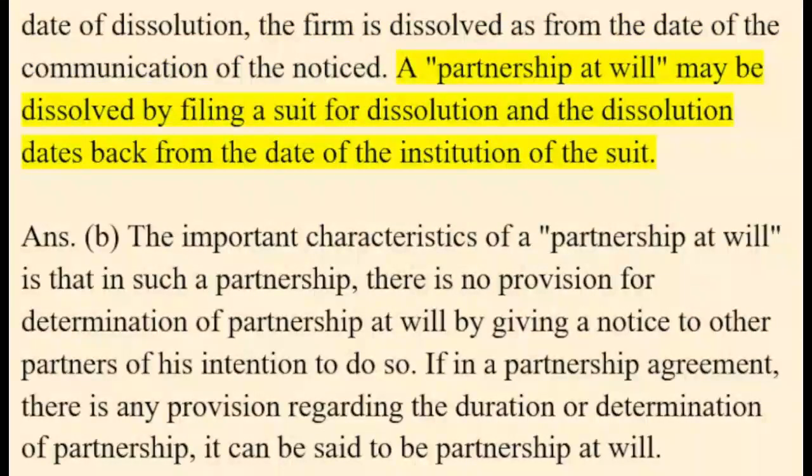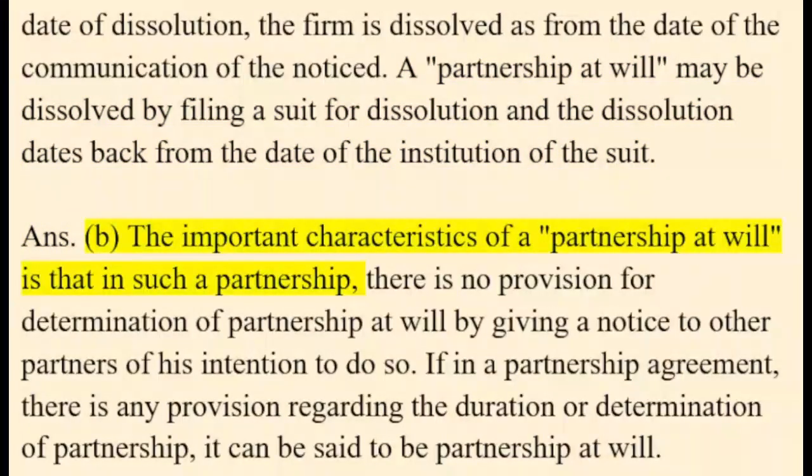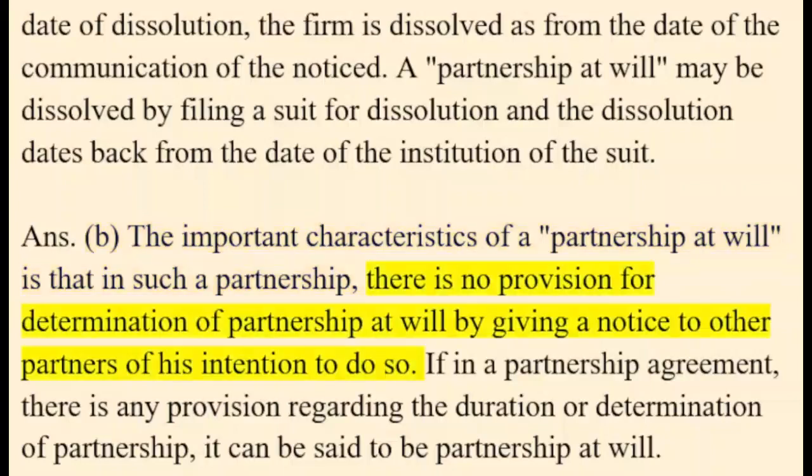A partnership at will may be dissolved by filing a suit for dissolution, and the dissolution dates back from the date of the institution of the suit. Ans. B. The important characteristic of a partnership at will is that in such a partnership, there is no provision for determination of the partnership, and any partner may dissolve it by giving a notice to other partners of his intention to do so.